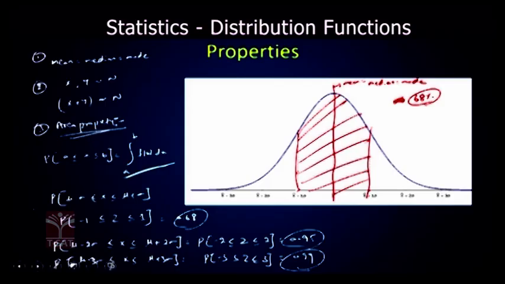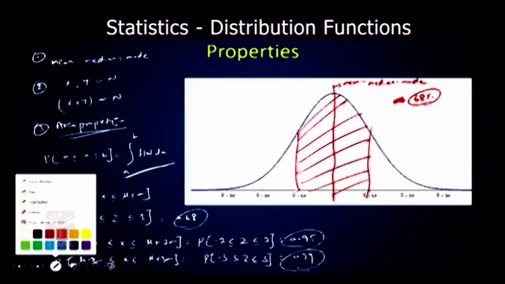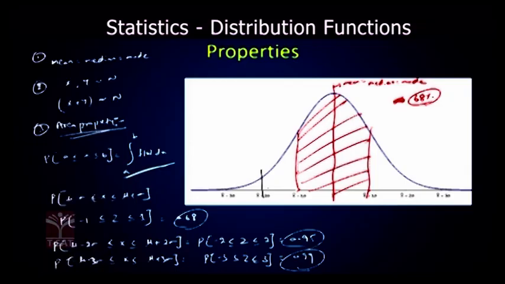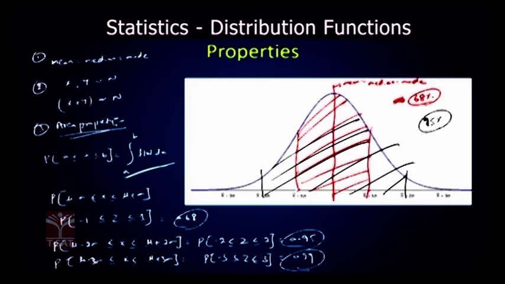Now when you take the second limits, x bar minus 2 sigma and x bar plus 2 sigma, the values lying in between x bar minus 2 sigma and x bar plus 2 sigma is 95%, that is, 95% of the values are lying in between. Now consider the third value, x bar minus 3 sigma and x bar plus 3 sigma.